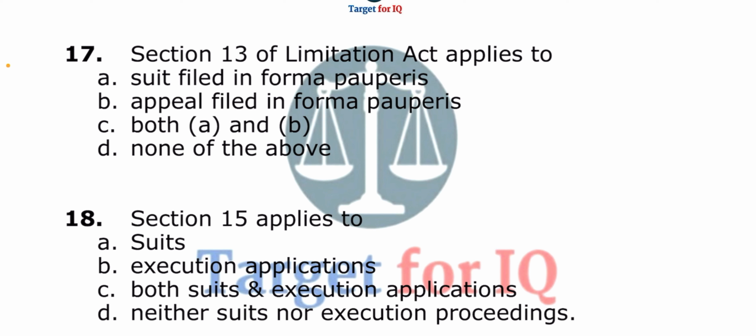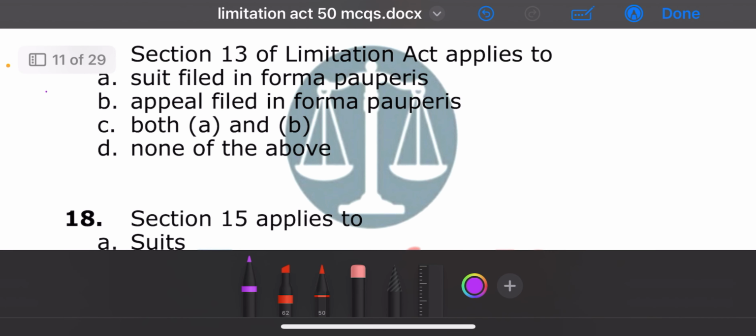Next question. Section 13 of Limitation Act applies to: A. Suit filed in forma pauperis, B. Appeal filed in forma pauperis, C. Both A and B, or D. None of the above. The correct answer is option A. Suit filed in forma pauperis.